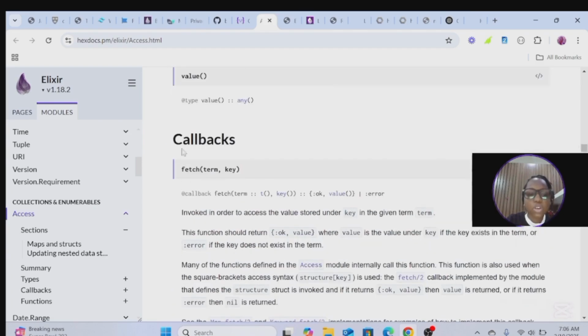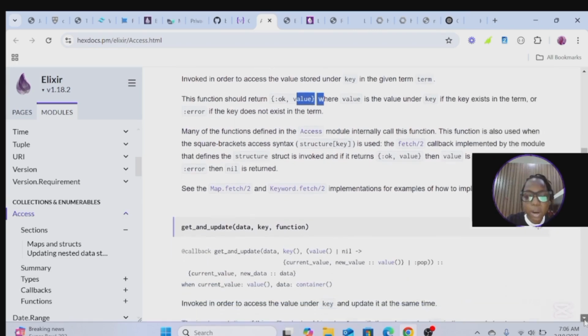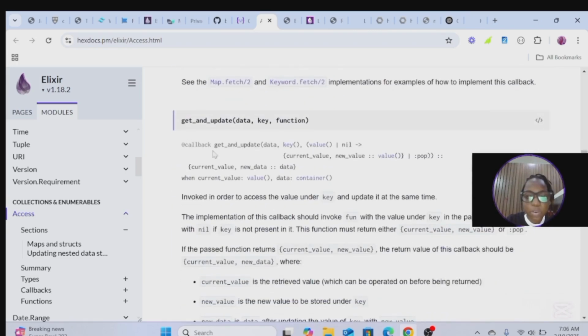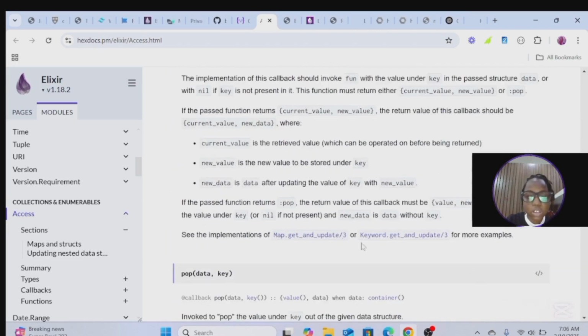So if you look at this callback now, invoke in order to access the value stored under the key. Okay, dot value. So this is an access. Okay, here is a tuple, this is the value. If it's an error, you get the reason why it happened. So over here we're trying to use it on this function.